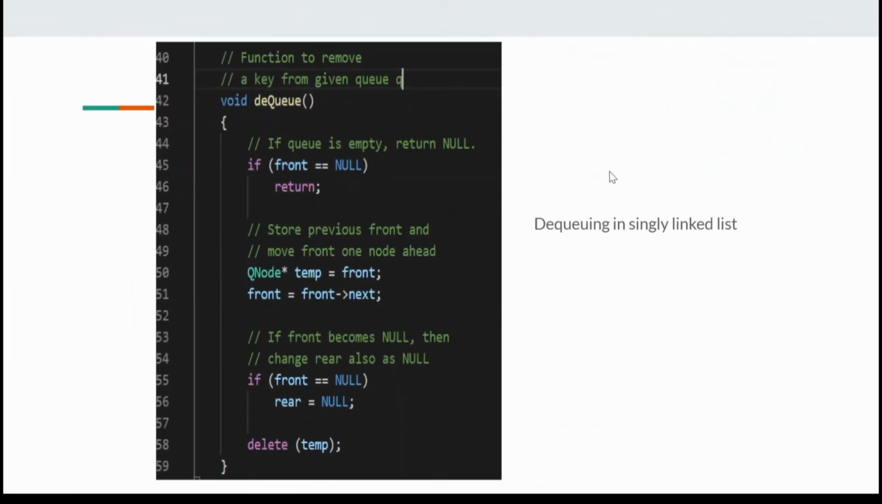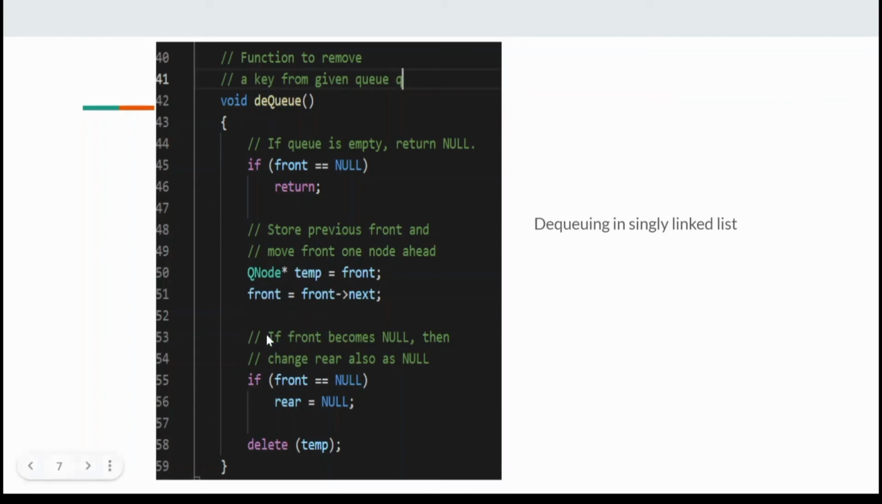This is the code that represents dequeuing in a singly linked list. We start the code with a void function. If the queue is empty, we return null. If the queue is not empty, we copy the front to the temp variable and we move front one node ahead.